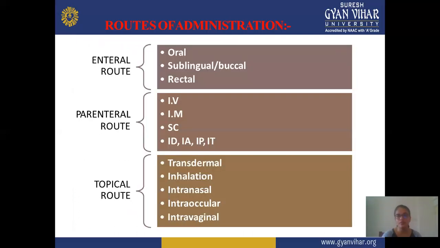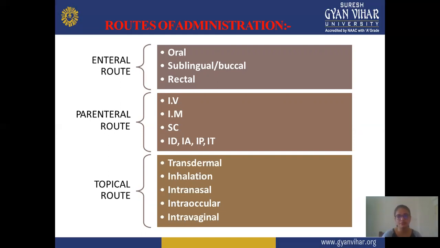These are the routes of administration. First is the internal route: oral, sublingual, buccal and rectal. Second is the parenteral route: IV, IM, SC, ID, IA, IP. And the topical route: transdermal, inhalational, intranasal, intraocular, and intravaginal. These are the three types of route of administration: internal, parenteral, and topical. These are further divided into subcategories, and we will discuss them one by one.